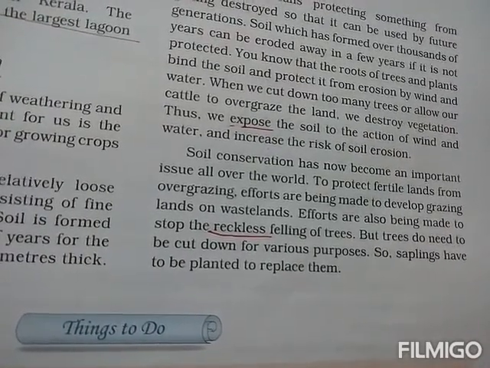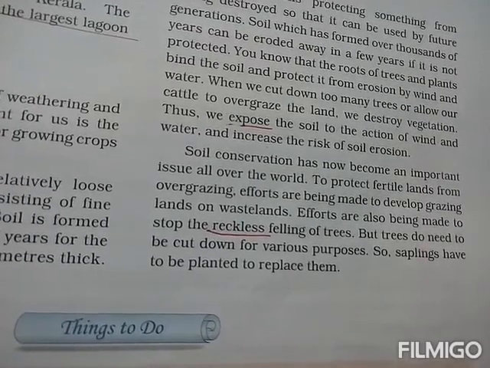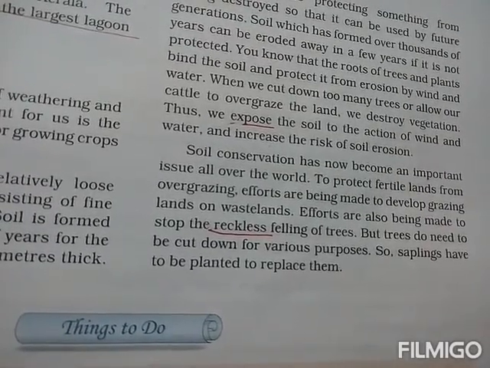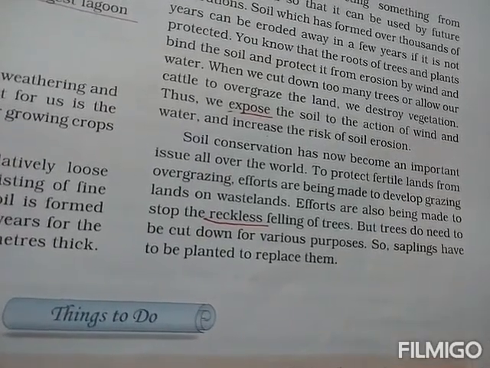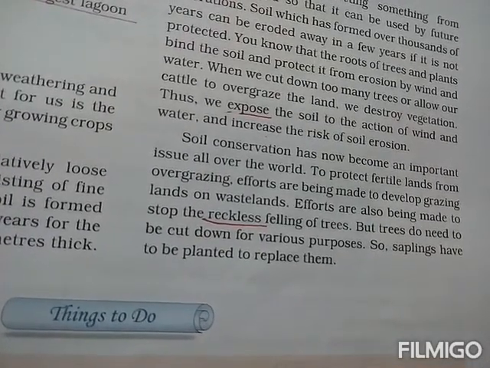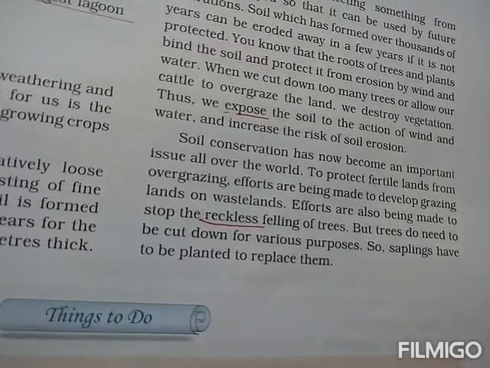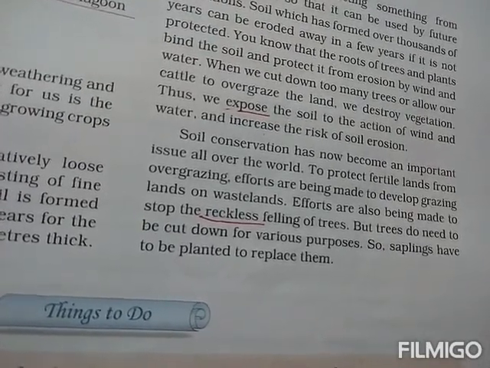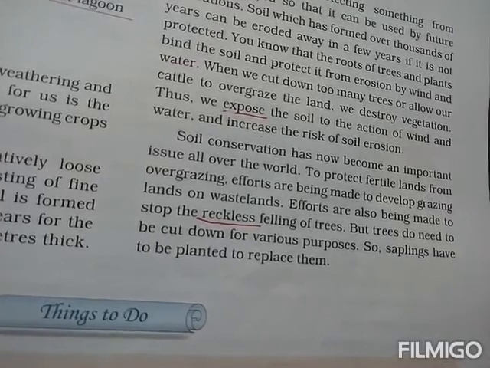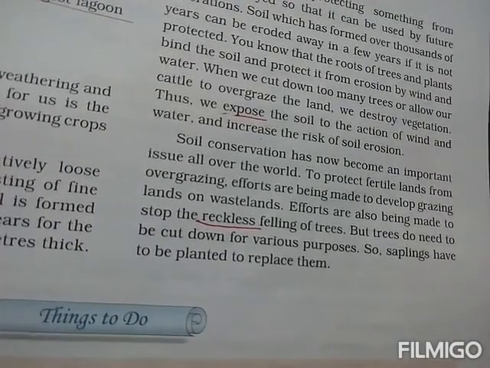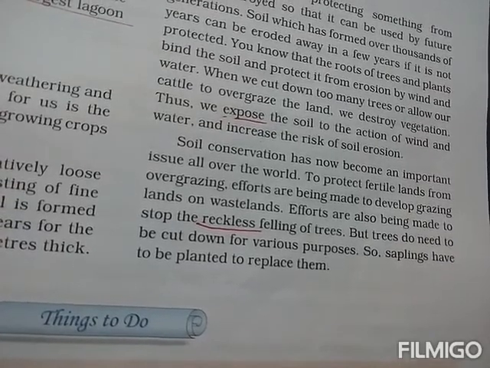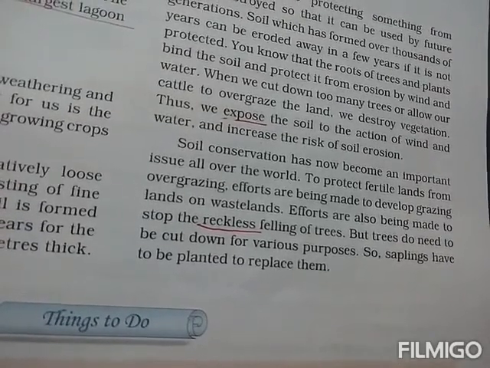As a fuel we have to use the tree, so saplings have to be planted to replace them. Instead of that, saplings have to be planted, meaning more and more plants and trees should be planted. Then we can conserve the soil as well as the plants, the vegetation also.